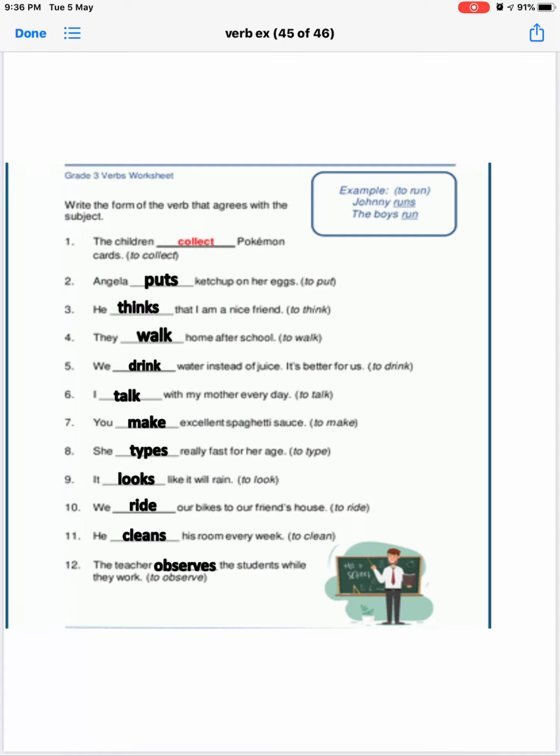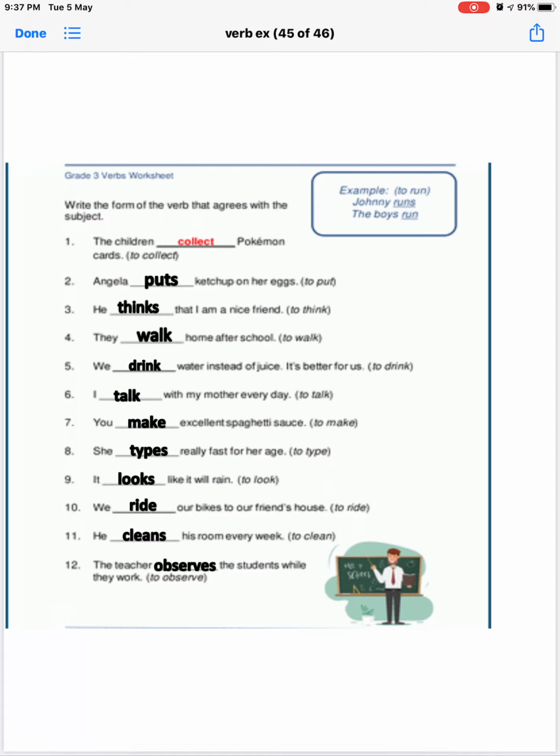That is, this is a subject-verb agreement exercise. You will have to use the verb according to the subject. जैसे if the subject is plural, you will have to use a singular verb. If there is a singular subject, you will have to use a plural verb. For example, Johnny runs, the boys run.